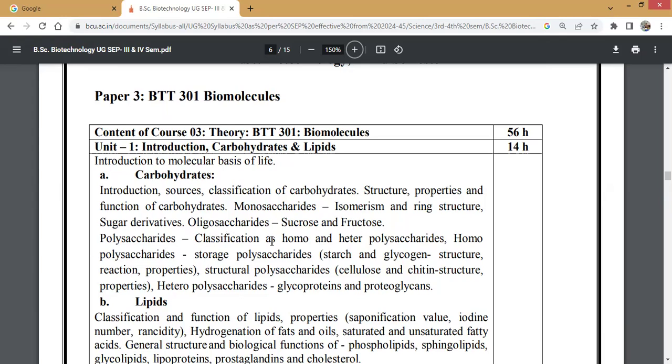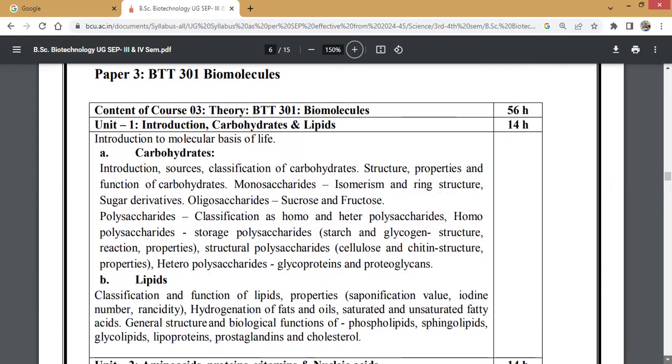Polysaccharides, in their classification as homo and heteropolysaccharides. Then homopolysaccharides, storage polysaccharides like starch and glycogen, their structure, reactions, and properties you need to study. Further, structural polysaccharides, cellulose and chitin, structure and properties. The last content of carbohydrates is heteropolysaccharides, glycoproteins and proteoglycans. All these come under carbohydrates.